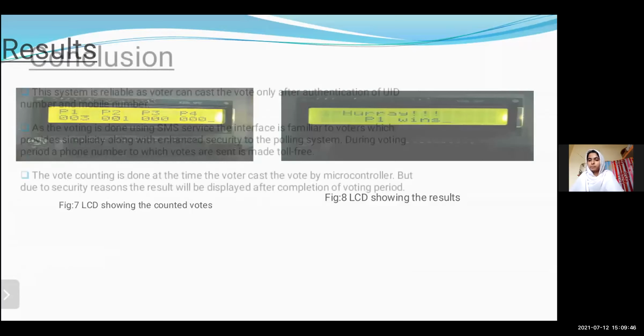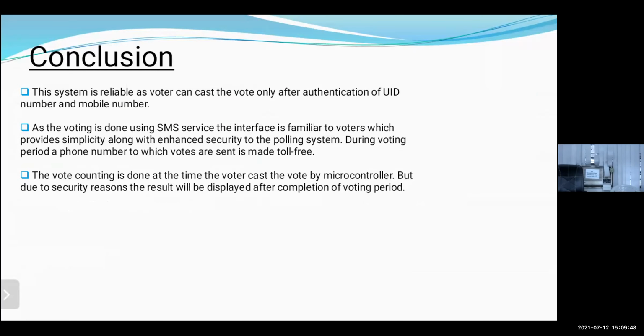Conclusion part. This system is reliable as voter can cast the vote only after authentication of UID number and mobile number. The vote counting is done at the time the voter casts the vote by microcontroller, but due to security reasons, the result will be displayed after completion of voting period.